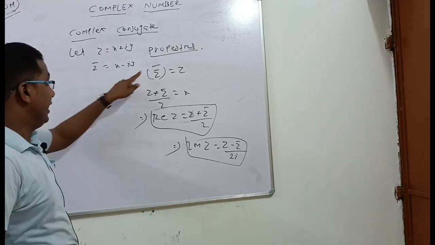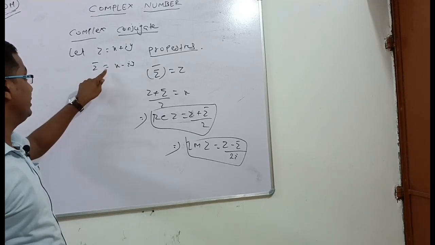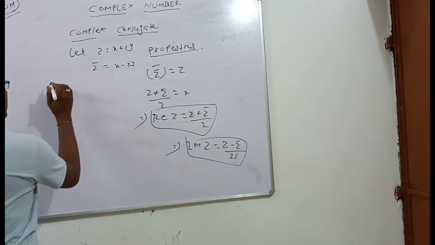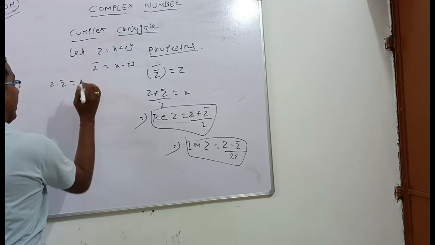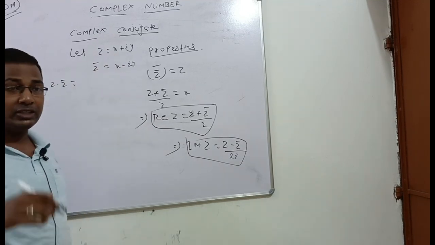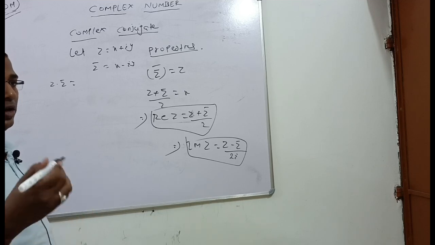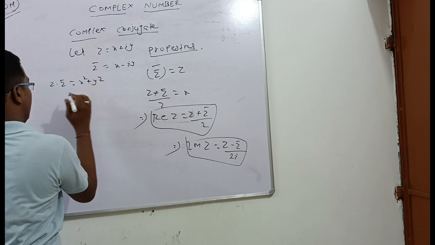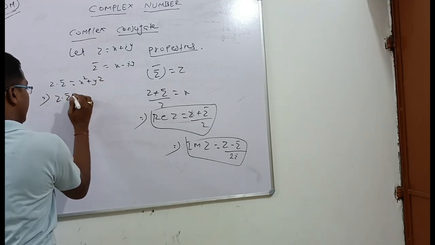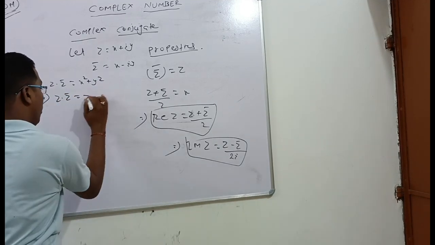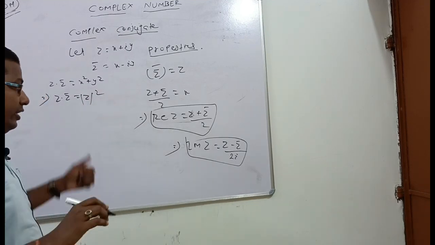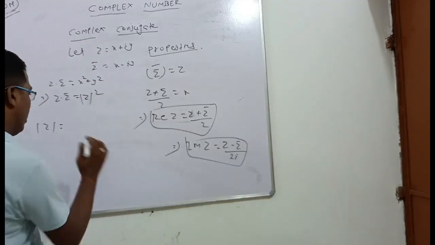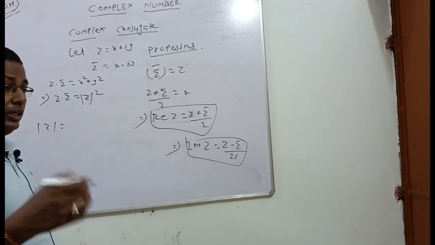Okay, then next property: z is equal to x plus iy, z bar is equal to x minus iy. Now multiply these two complex numbers, z into z bar, x plus iy into x minus iy, x square minus iy whole square, i square is equal to minus 1, so that becomes x square plus y square. So z into z bar is equal to mod z whole square. What is mod z? Mod z is nothing but the modulus of the complex number, that is the distance from the origin to that point.